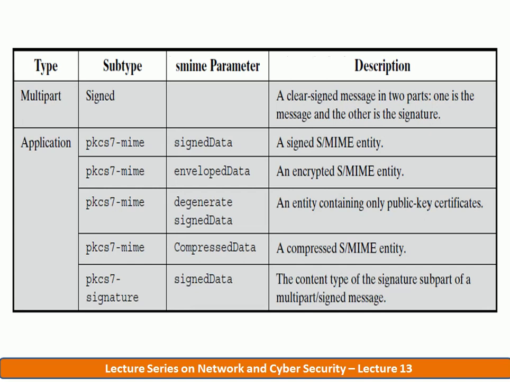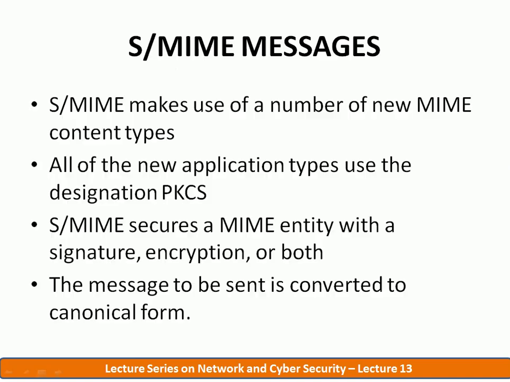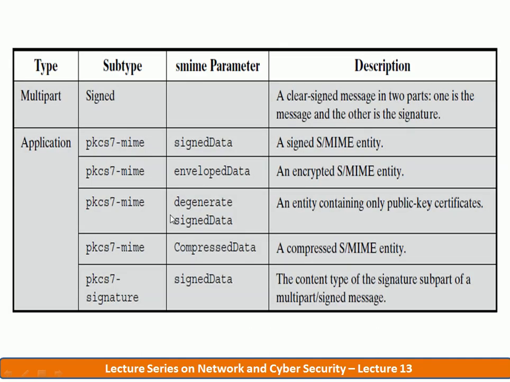So these are the different message types supported in the SMIME. Here we discussed that all the new application types use the designation PKCS. So here is the PKCS designation used in every type of application.